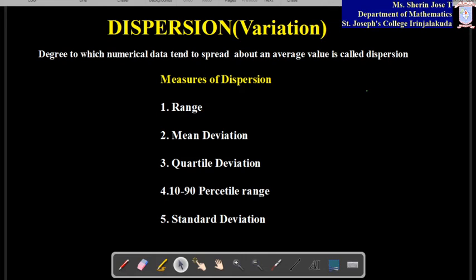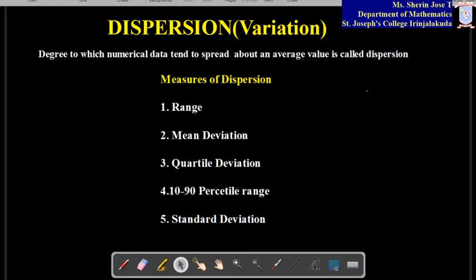Hello, dear students. Last class we just mentioned measures of central tendency. That's already completed syllabus for you. So I'm going to start dispersion from this class onwards. We have learned measures of central tendency, that is called average, correct? So that measures that describe the central tendency of a set of data.